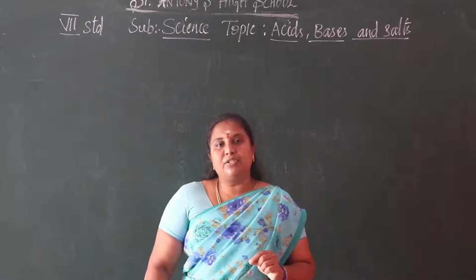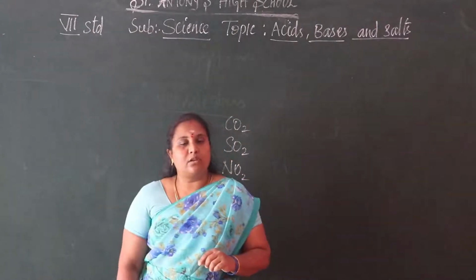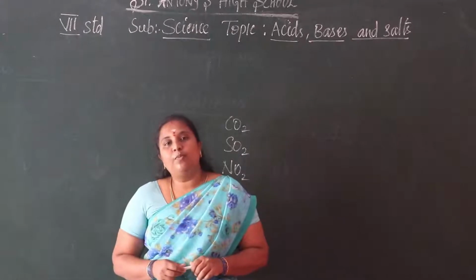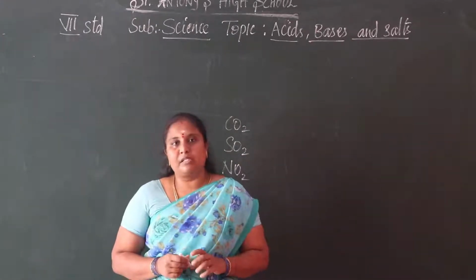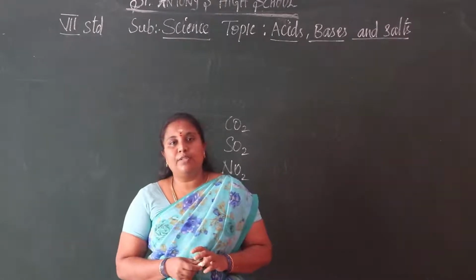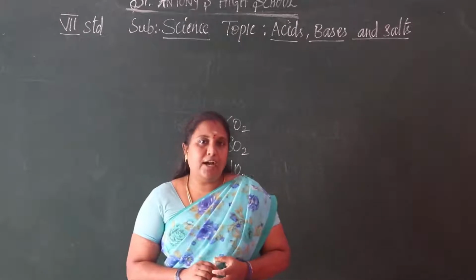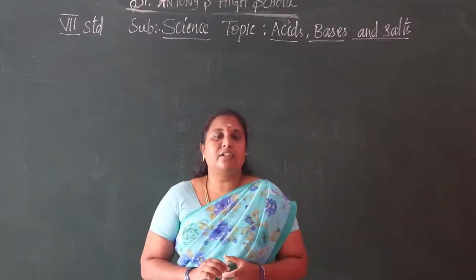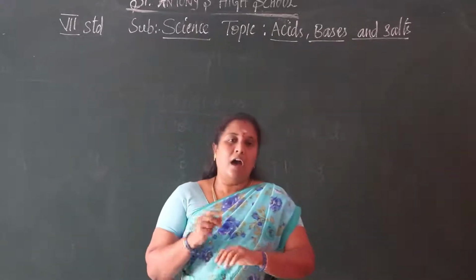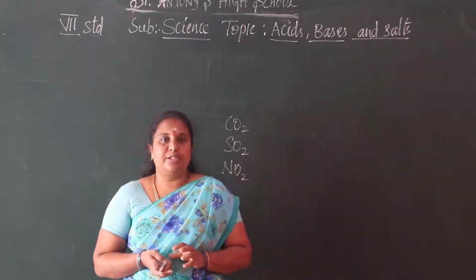Acid rain damages the surfaces of buildings and monuments also. Monuments made of marble are also destroyed because of this acid rain. And if you come in direct contact with the acid rain, our skin also gets a burning sensation.